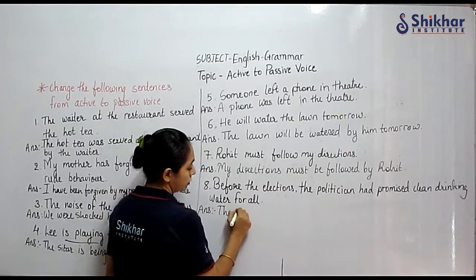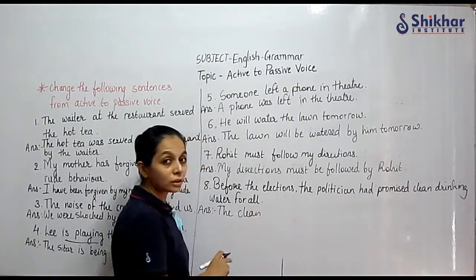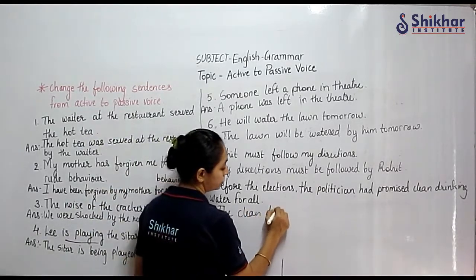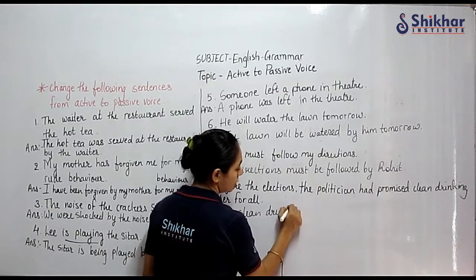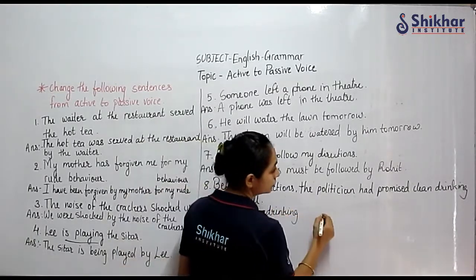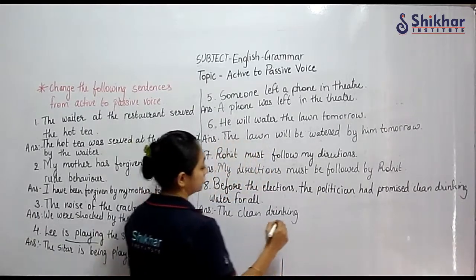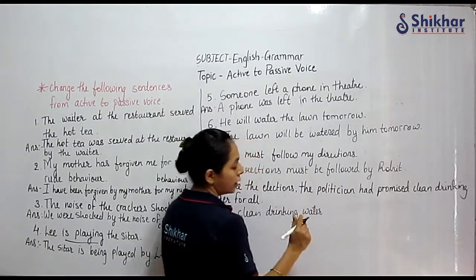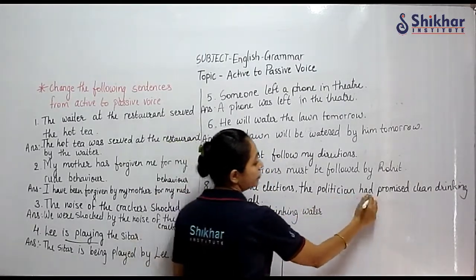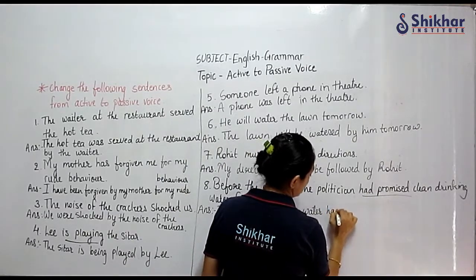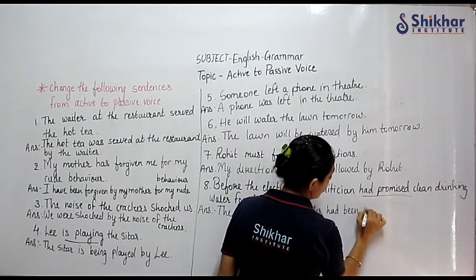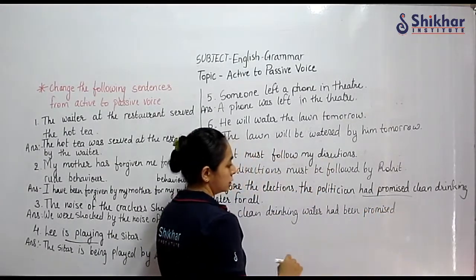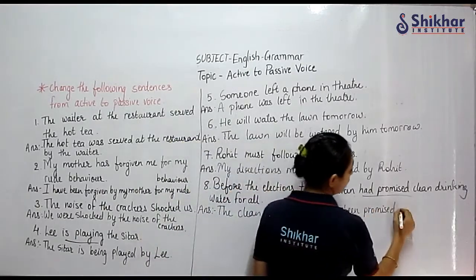Here the is not given, but since we are starting the sentence, we will write the clean drinking water had been promised by the politicians.